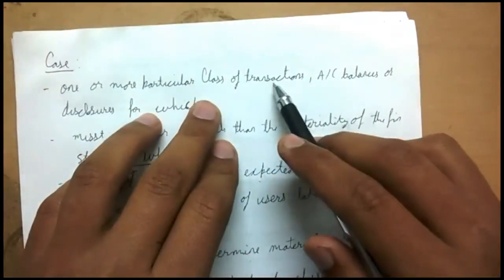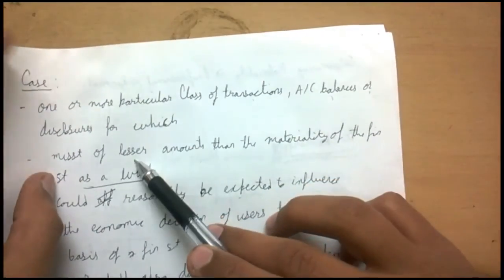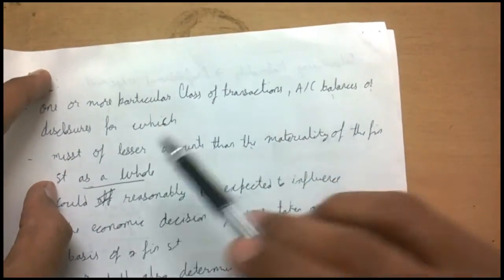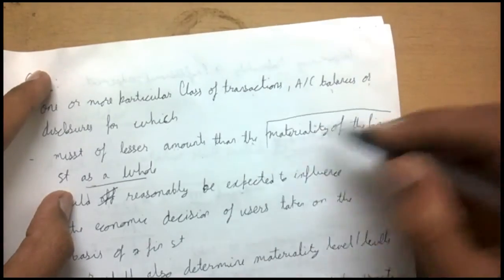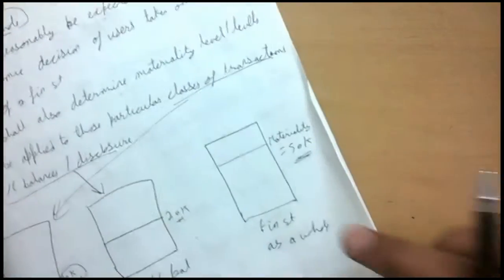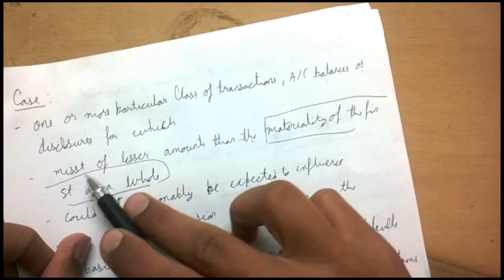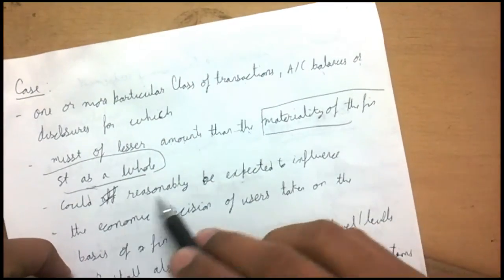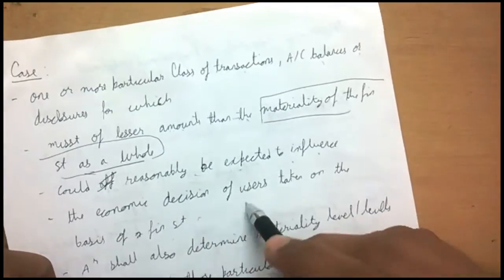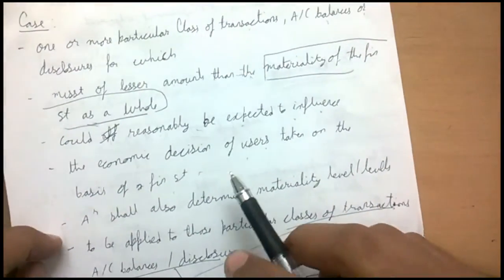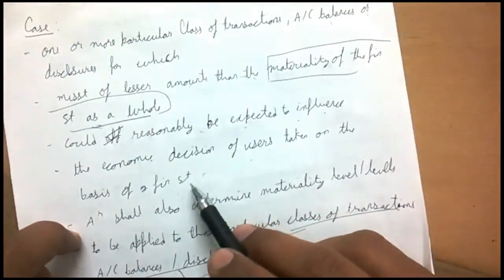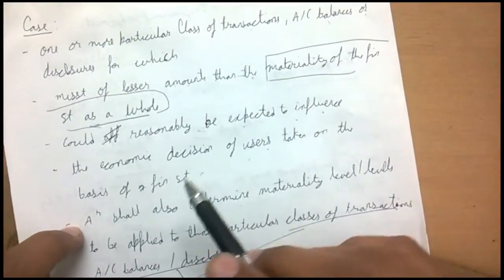In case one or more particular classes of transaction, account balances, or disclosures for which misstatement of lesser amounts than the materiality of the financial statement as a whole, this materiality for the financial statement as a whole is 50,000. Misstatement of lesser amount than the 50,000 could reasonably be expected to influence the economic decision of users. Even that amount can influence the decision of the users taken on the basis of financial statements.